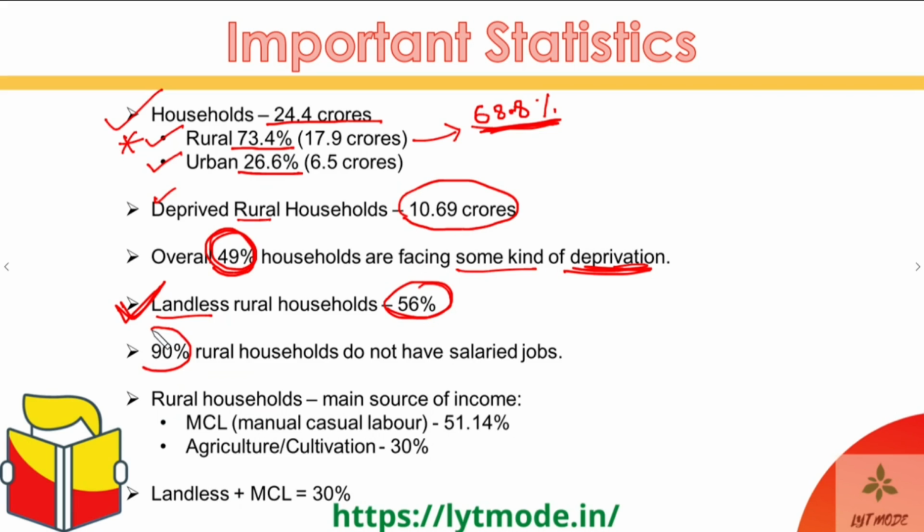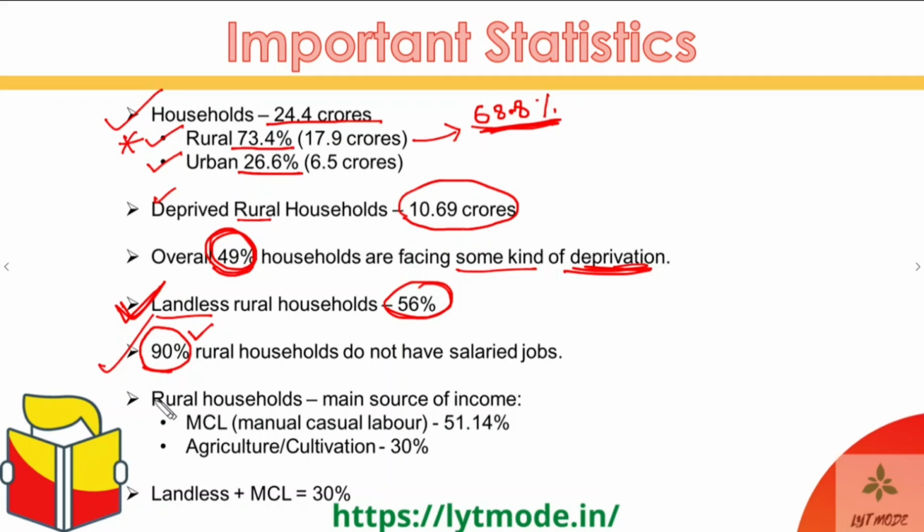This is an extremely high number, which means that 90% of rural households are falling in places like the grey economy, where either they do not have jobs, or if they have them, those are not formal sector jobs. So 90% of rural households do not have any salaried jobs.